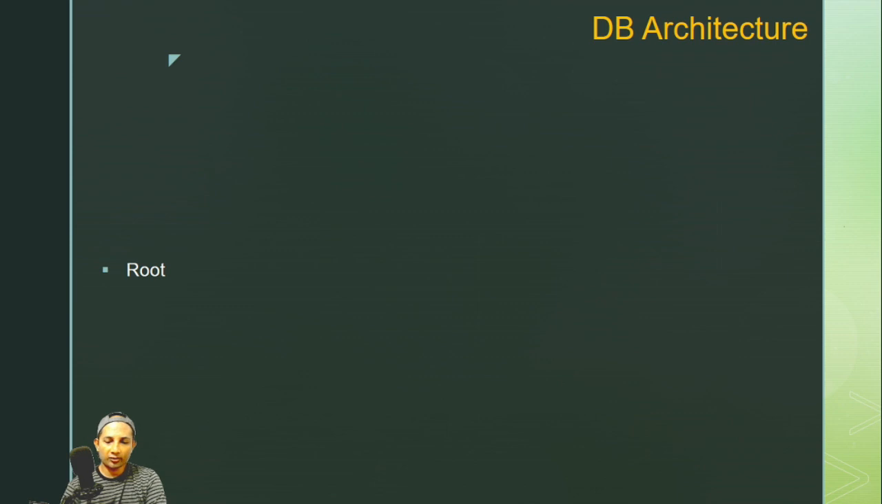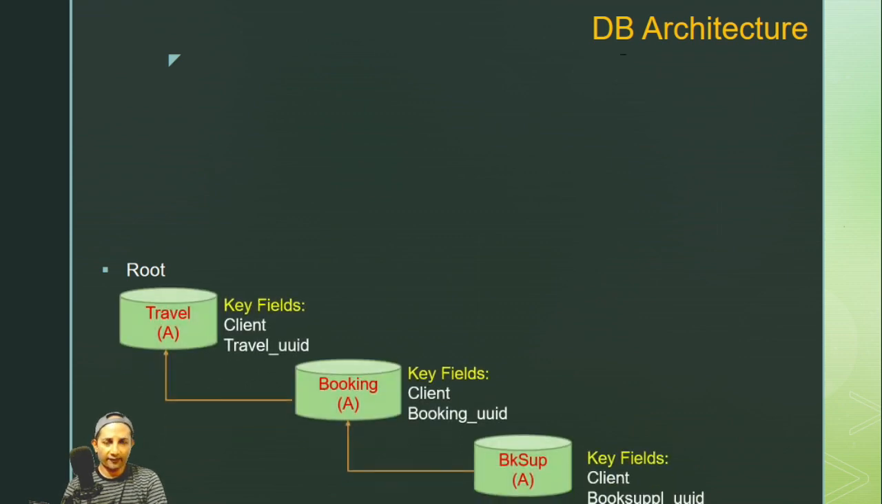Okay, so as you can anticipate, root means travel. It will have a child, booking, and another child, a leaf, which is the booking supplement. The key fields are already explained, so that will be the key field nature. So next, what we'll be doing basically,